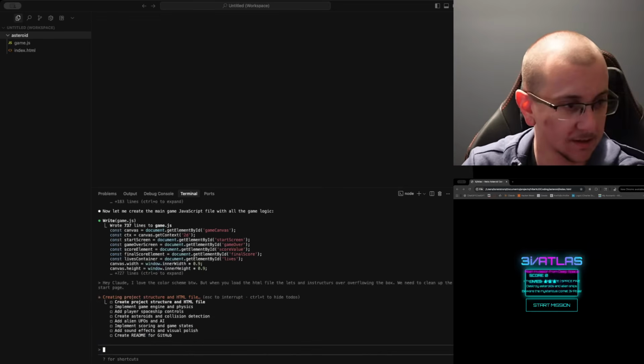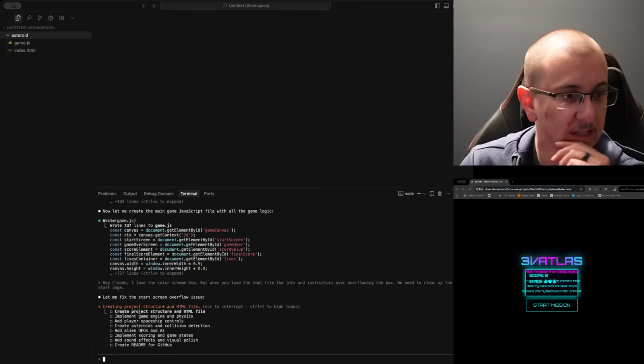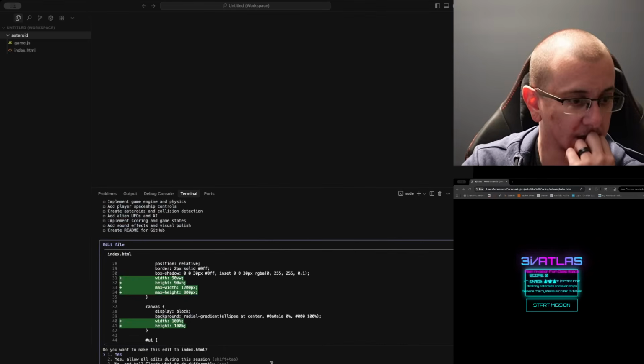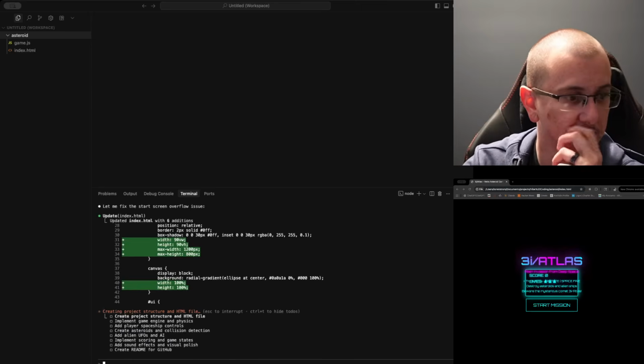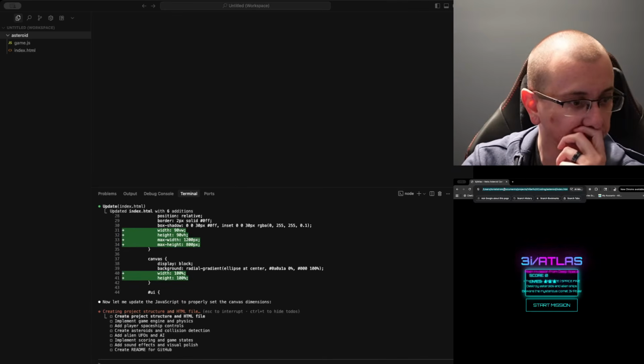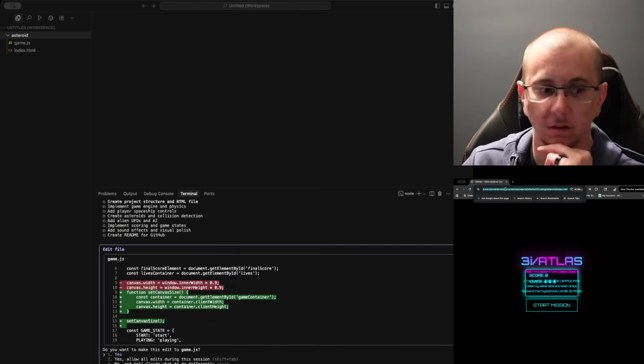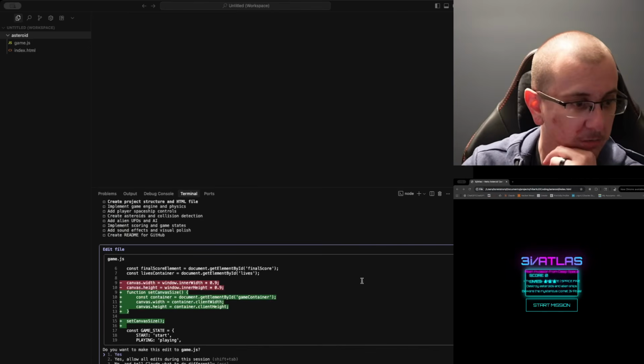Yes. Do it. It's going to fix that for us. Yes. Okay, so change the width. 100%. Yes. All right, so let's reload that. Now let me update the JavaScript to properly set the canvas dimensions. Perfect.